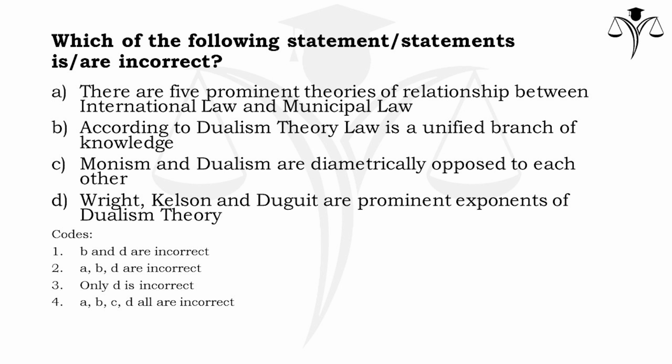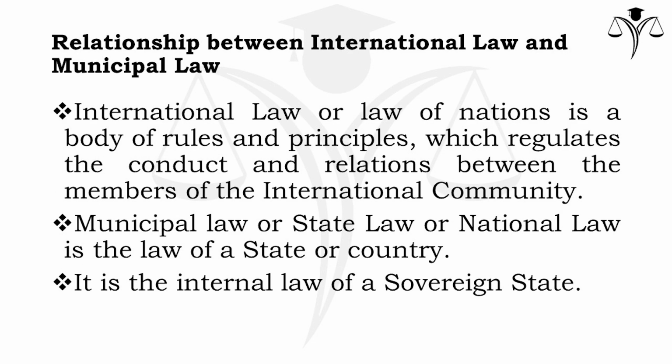We all know that international law, otherwise known as the law of nations, is a body of rules and principles which regulates the conduct and relations between the members of the international community. On the other hand, municipal law or state law or national law is the law of a state or country. It is nothing but the internal law of a sovereign state.